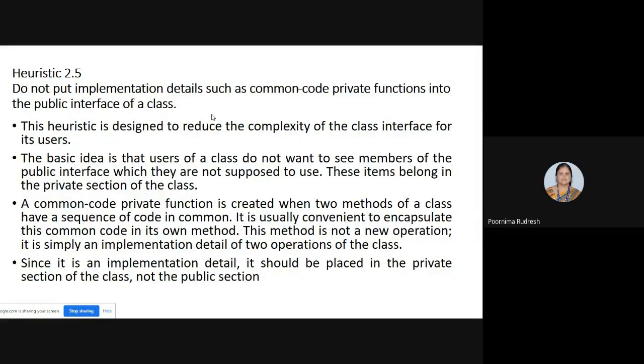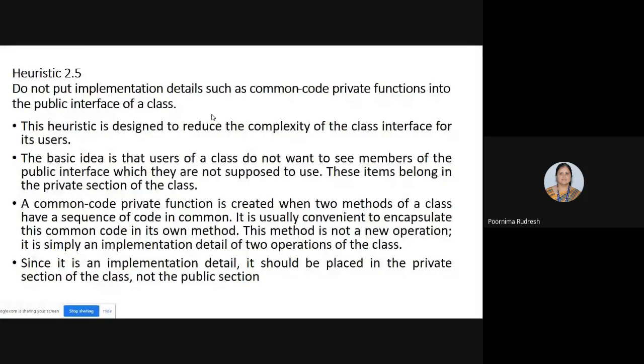Only they are interested in performing the operations or the functions on that particular public interface, but how actually the implementation is done, they are not interested. Hence we need to keep the implementation details as a private one rather than making it public.